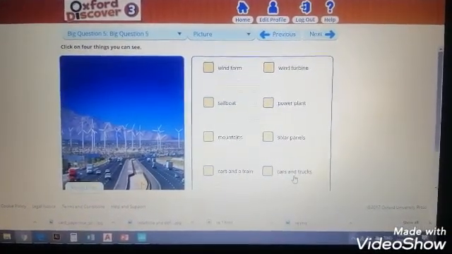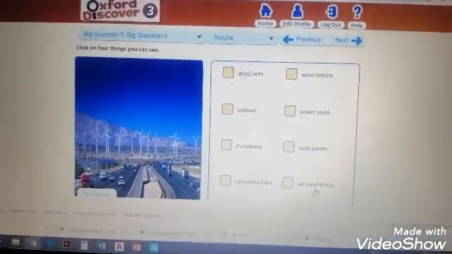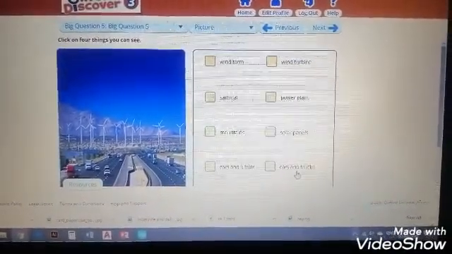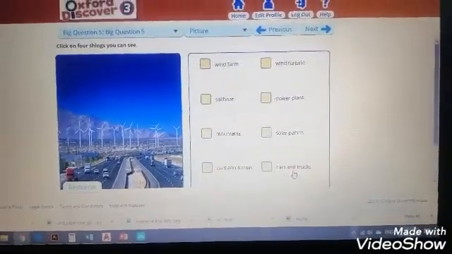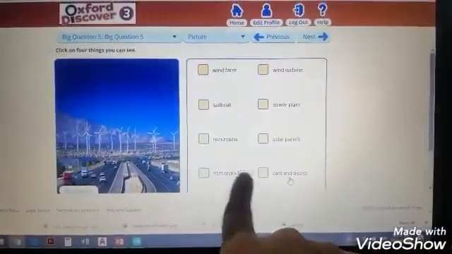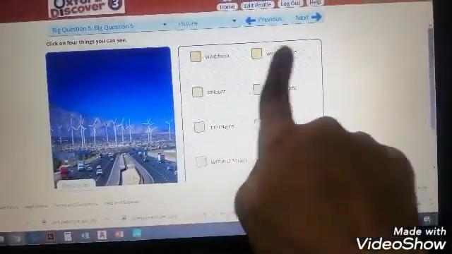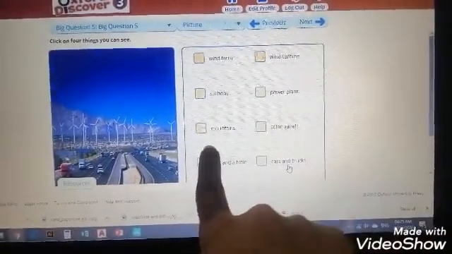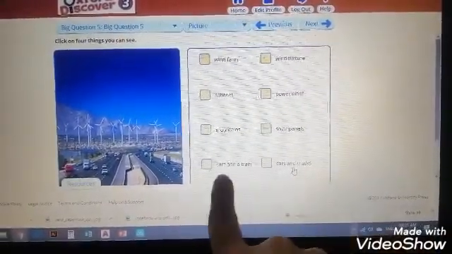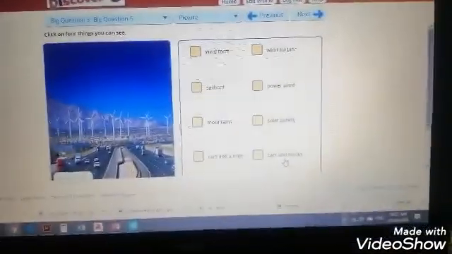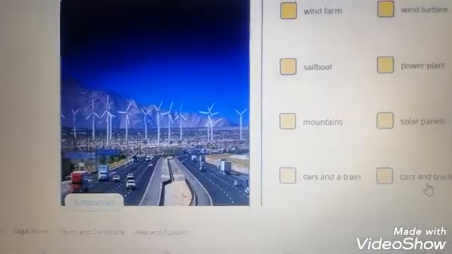Now we will start the words. We have here a picture. We will click on 4 things we can see in the pictures by checking these words, if we can see it in the picture. We have wind farm, wind turbine, sailboat, power plant, mountains, solar panels, cars and trucks.